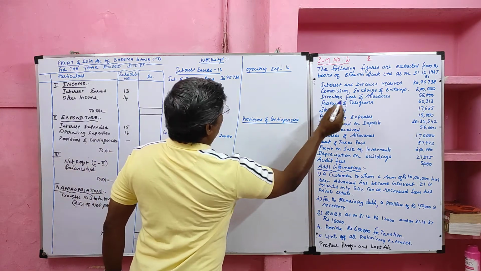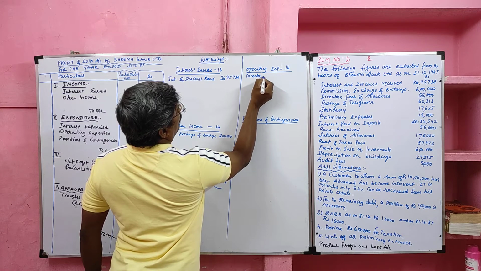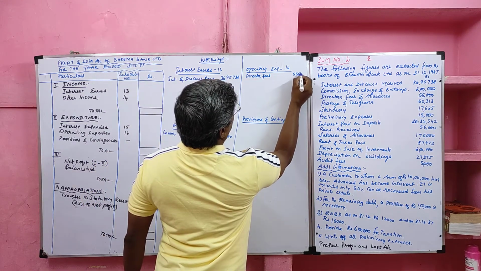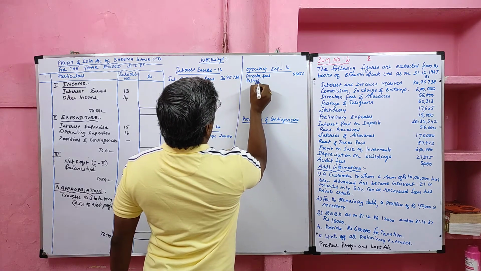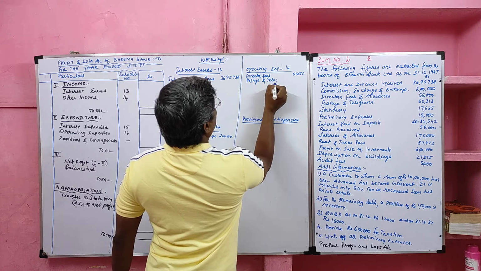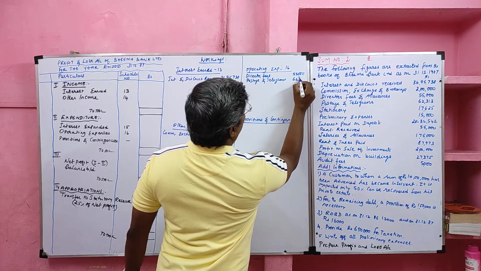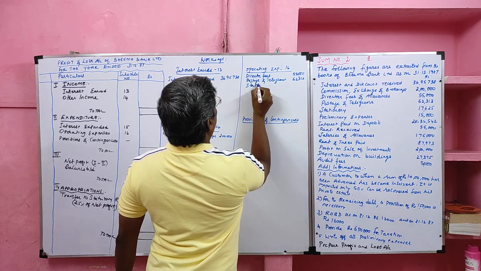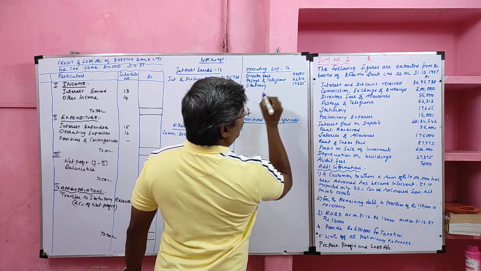Then director fees and allowance, operating expenses, 55,000. Then postage, telegram, it is also operating expenses, 62,313. Then stationery, it is also operating expenses, value 17,625.